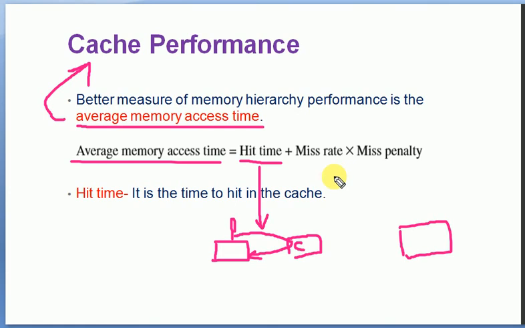Now the miss rate. What is miss rate? Miss rate means the total number of misses per the total number of instructions. That is to be considered here. And finally, that is to be multiplied by the miss penalty. What is the miss penalty? If the data is not available, we need to go and get the data from the primary memory and bring it back to the cache memory. This is the miss penalty. So this is the hit time, this is the miss penalty, and total misses per instruction is called the miss rate.